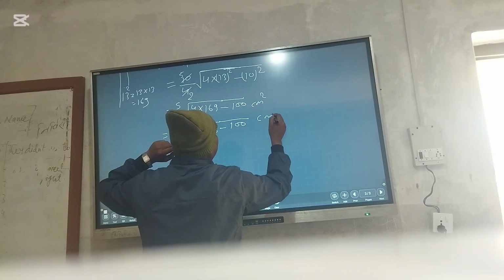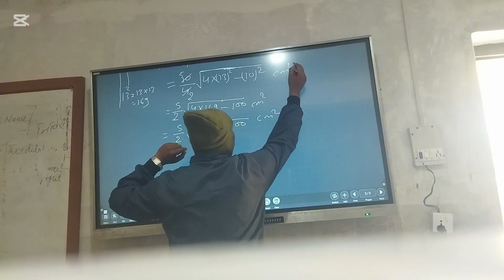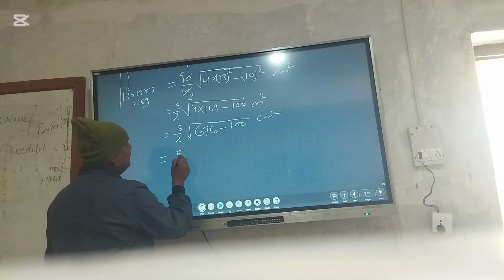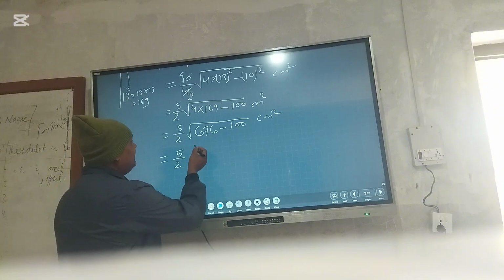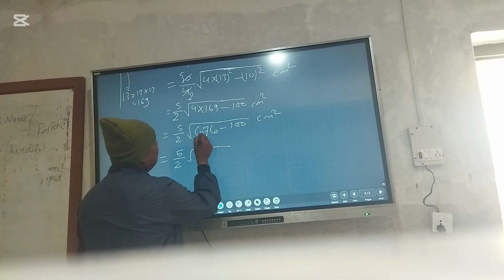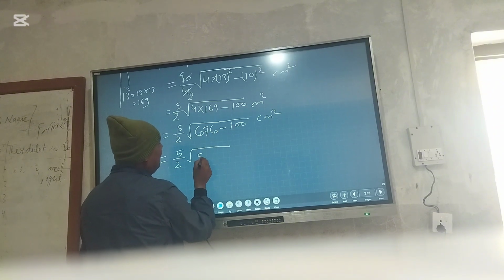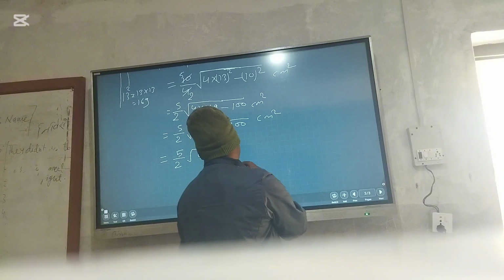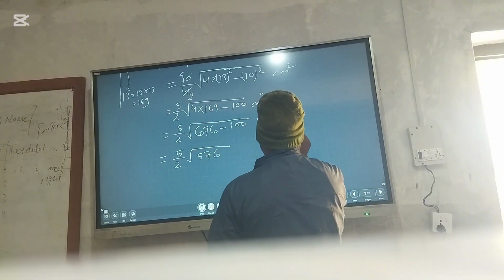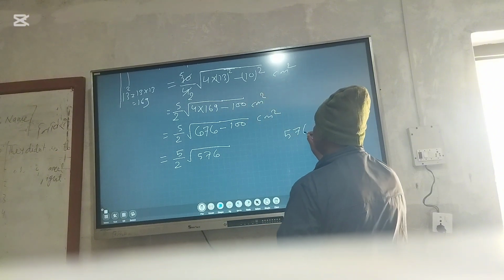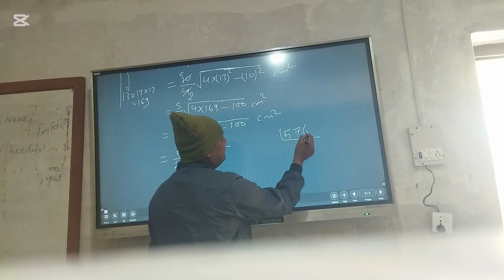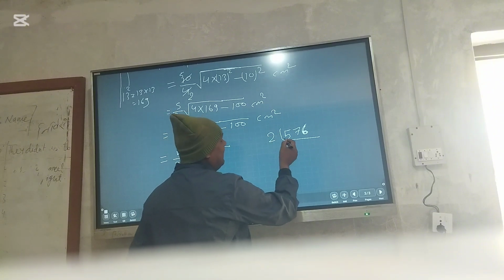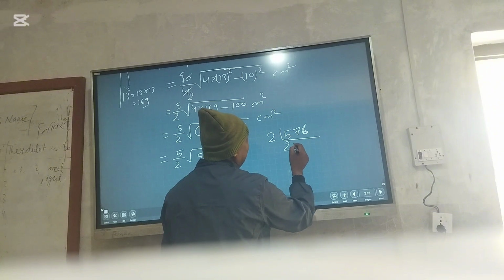Then we have to write the unit, centimeter square. All the lengths of the sides of the triangle are in centimeters, so we have to write the area of the triangle in centimeter square, and we have to calculate this. 676 minus 100 is 576. Then we have to calculate the square root from the calculator. If we have not calculated, then we have to factorize this. The last number is an even number, so we have to divide by 2.